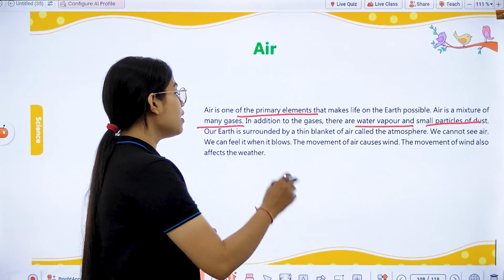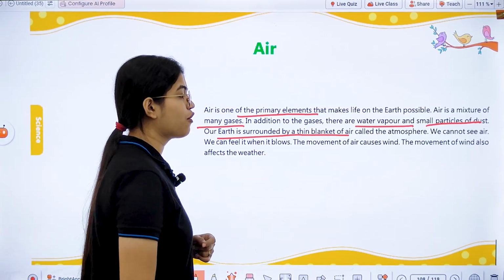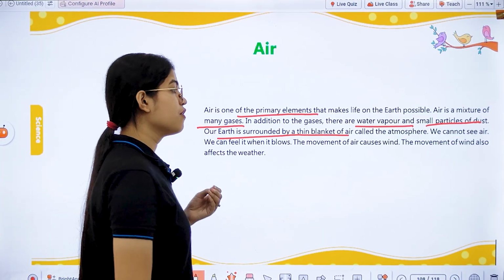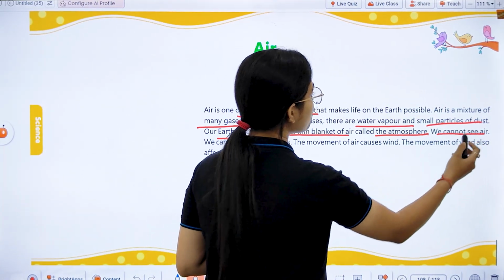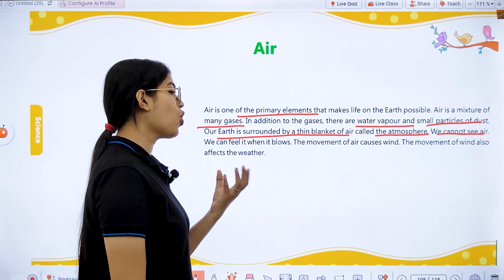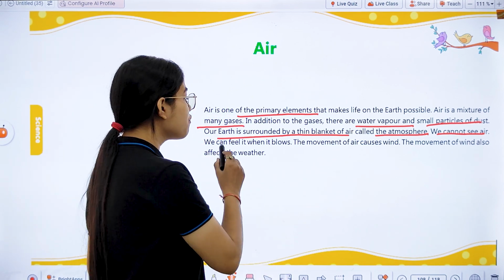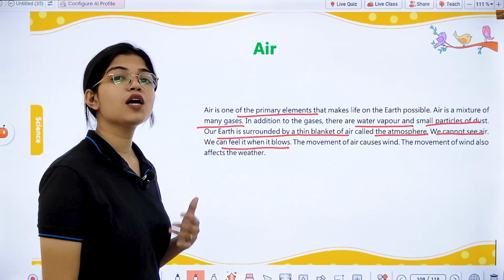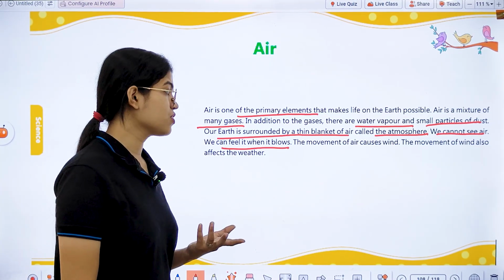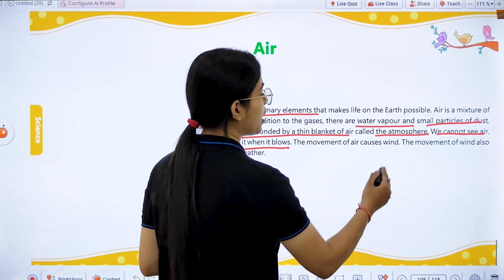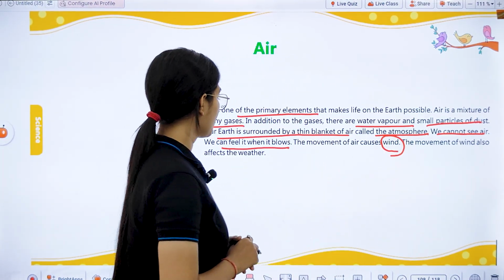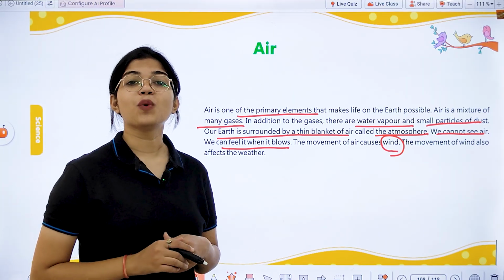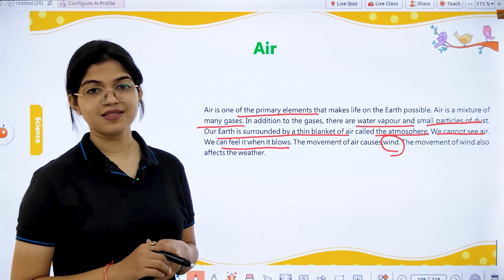Okay? The earth is surrounded by a thin blanket of air. Now, around the earth there is a thin blanket of air which is called atmosphere. Students, we cannot see air, we cannot touch the air, we can only feel it. And that also only when the air blows, when the air moves, then we can feel it. And this movement of air causes wind. Okay, and due to this movement of wind, it affects the weather conditions of a particular place.